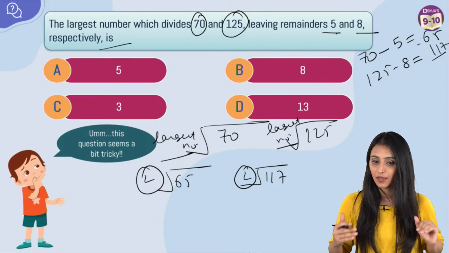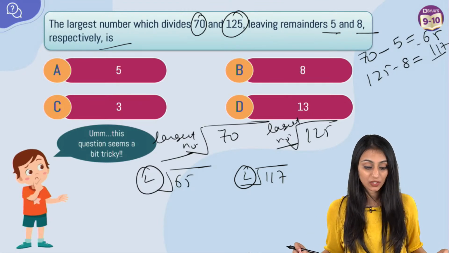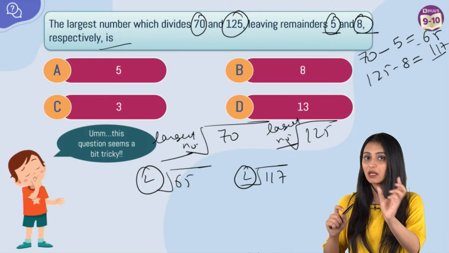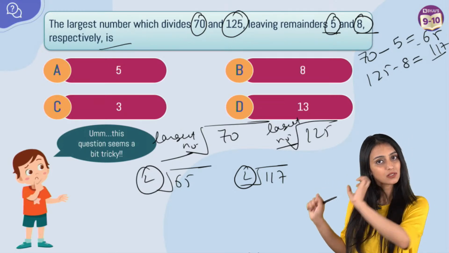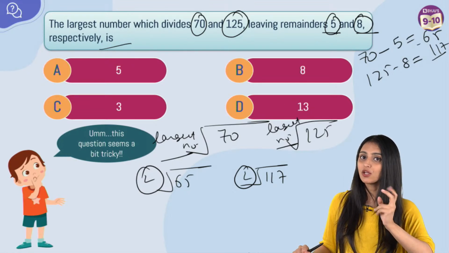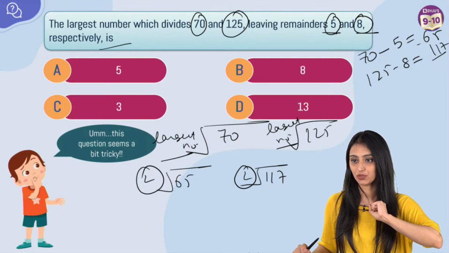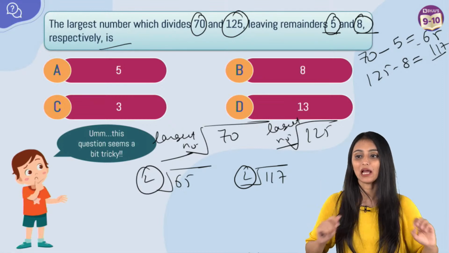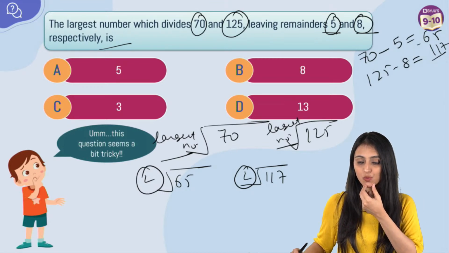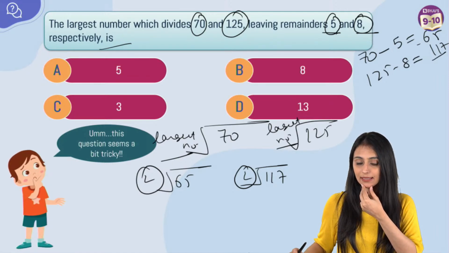Yes, questions. If you have any questions, please ask. Yes, Education World: why to subtract? Why are we subtracting here? See, because the question is saying it is leaving remainders. The same number is dividing both 70 and 125, so definitely it's a common number for them. It is their HCF, but it is leaving remainders. Remainders means they're not completely divisible by that. That's why I have subtracted 5 and 8 from these numbers first, so that they would be exactly divisible by the largest number. I hope I have answered your question. Yes?